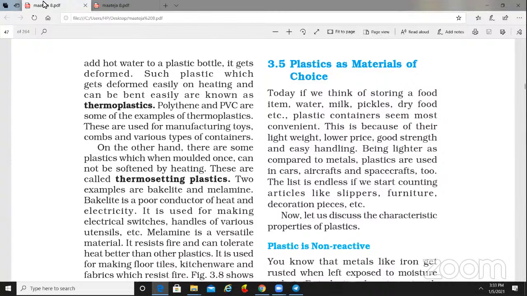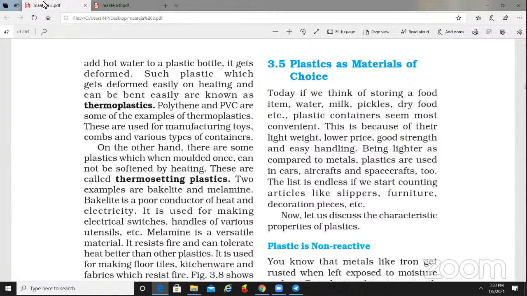On the other hand, plastic which is molded, what are the properties? How can these plastics be used? Many people keep pickles or whatever it may be in plastic bottles in your home. I think even your mother will use so many plastic bottles or plastic dabbas. Why? Because they are very easy to carry, air does not go in easily, and the things kept in that plastic bottle will not be spoiled. Pickles, salt, dals, everything they store in plastic bottles only. So this is about plastic as a material choice.